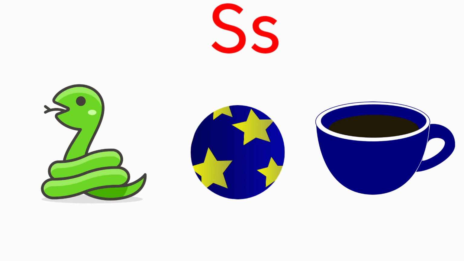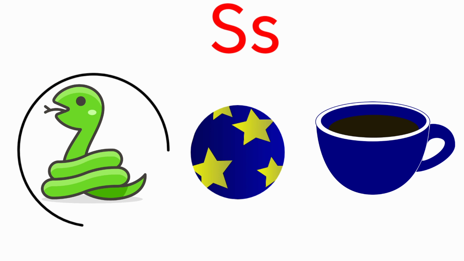Look at the first one, it is a snake. Snake. The sound of the letter S is S, S. And the beginning sound of the picture snake is S, S. The beginning sound of the picture snake and the sound of the letter S are same. So we are going to circle the picture snake.